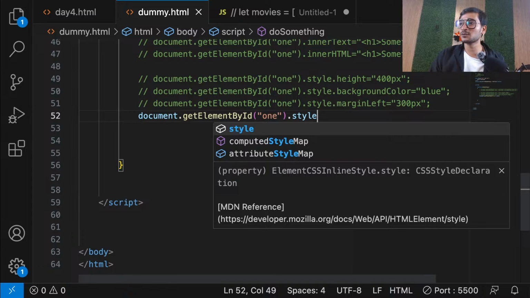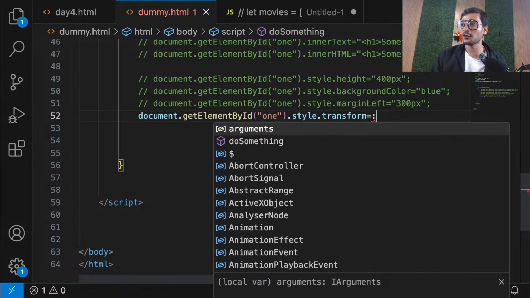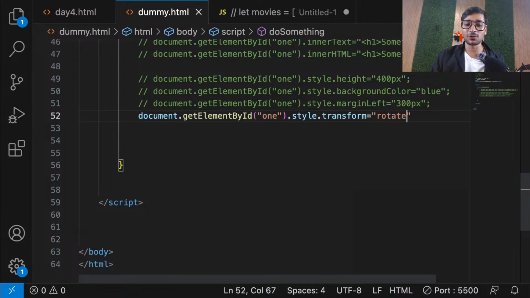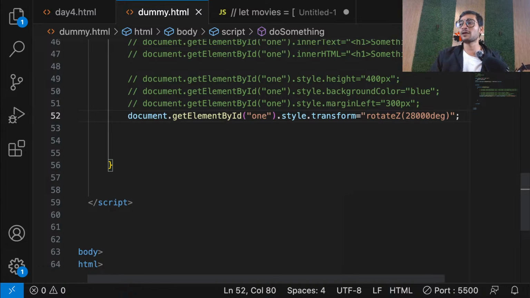Let me spin it. So guys, for spinning, there's a property called transform by which I can rotate it. So transform, and let me rotate it. Rotate on the z-axis, let's say 2800 to 28,000 degrees. Rotate it in that. Now see guys, see what will happen now.